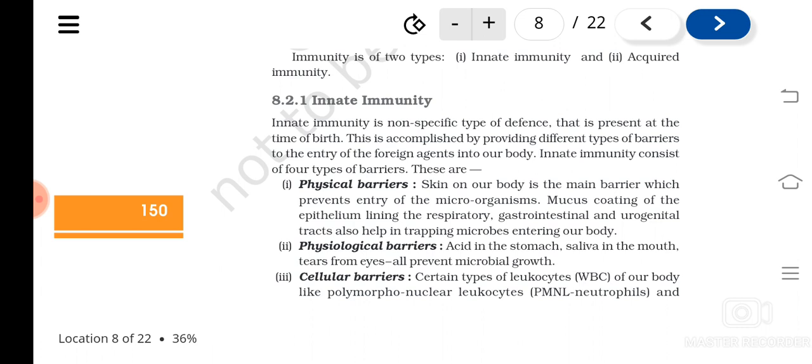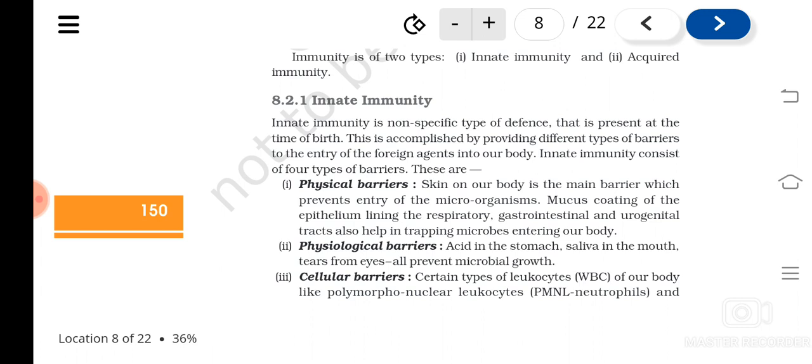Usually the disease causing organisms enter through food, that is through the mouth, or through the respiratory tract, that is the nose, or through cuts or wounds, or through the sexual act, as we studied in STDs. So through the openings of the skin or through a cut or wound, many microorganisms take their entry into our body. So skin acts as a barrier preventing many diseases, and that comes under physical barrier.